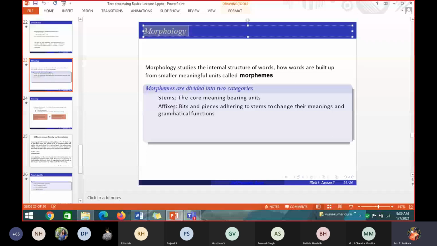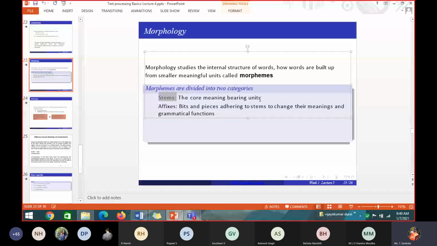Okay, like that we'll be studying each and every word, the internal structure, how the word is built up, what is an affix, what suffix is added to it, what is a morpheme. So that we call this. What is the stem here in dogs? In the word dogs, what is the stem here? Dog. Stem represents the core meaning bearing unit. What is the core word? Dog. And I am representing dog in plural form. So I have represented it as dogs.